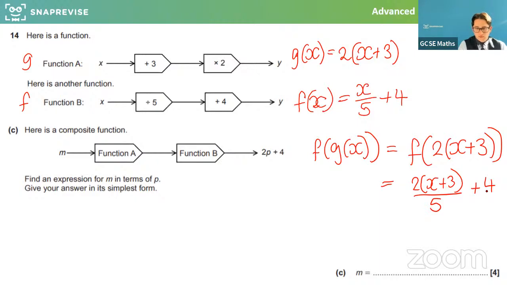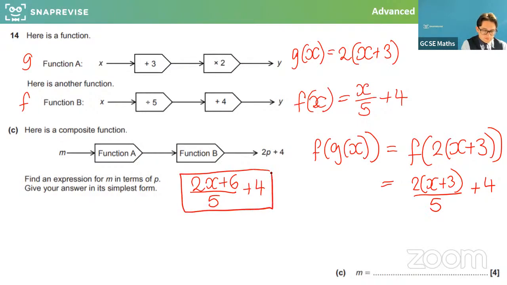Okay, so let's tidy this up a little bit. That'll be 2x plus 6 over 5, plus 4. So that is the composite function. Now, it's saying that if we put m in as x, the answer is 2p plus 4.